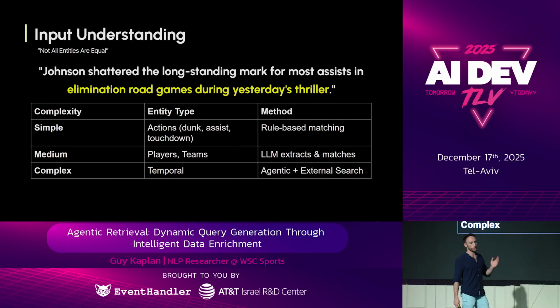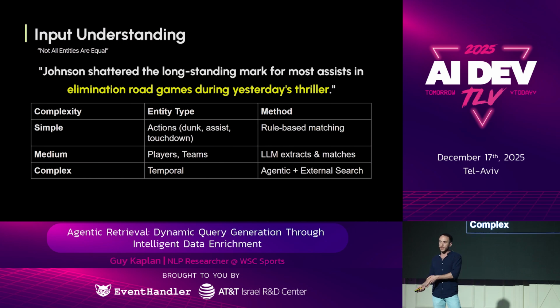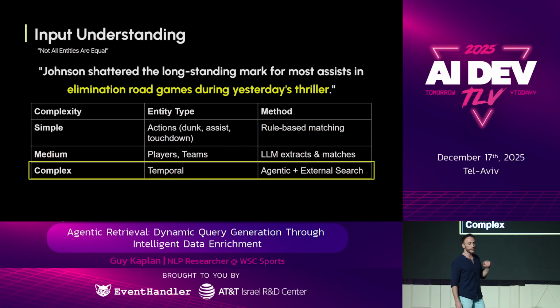And then we have the harder cases, the ones that we use the heavy tools for. We call them temporal entities, things that have a point in time, like games, like a specific game moment. Those are harder cases, and we need to reason over the input along with the relative time and whatever other context we can gather. Okay, so let's look at an example of that together.